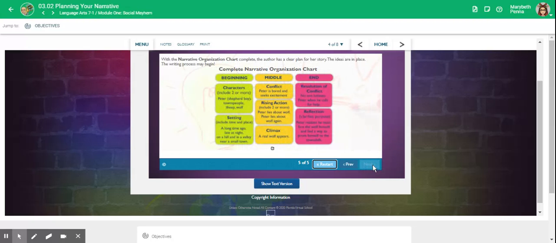With the narrative organization chart complete, the author has a clear plan for her story. The ideas are in place. The writing process may begin.